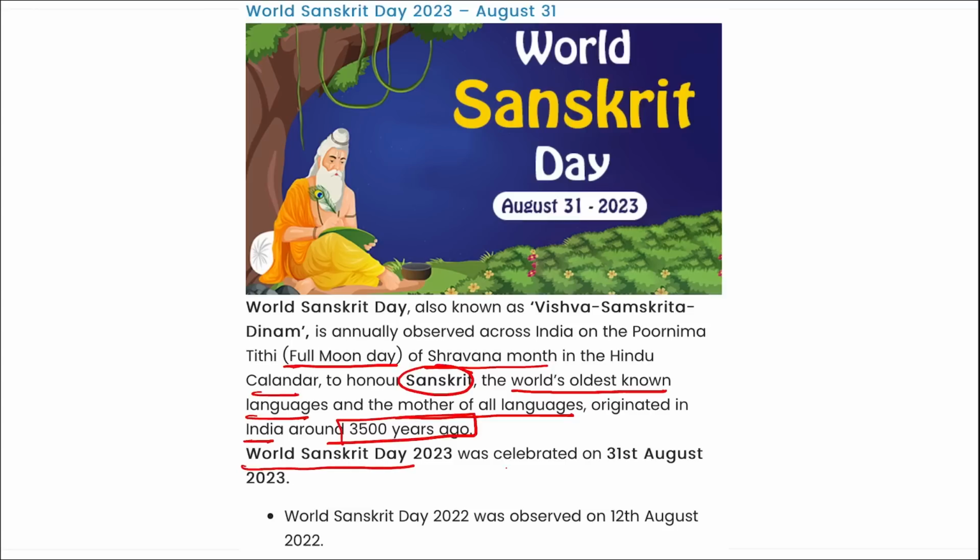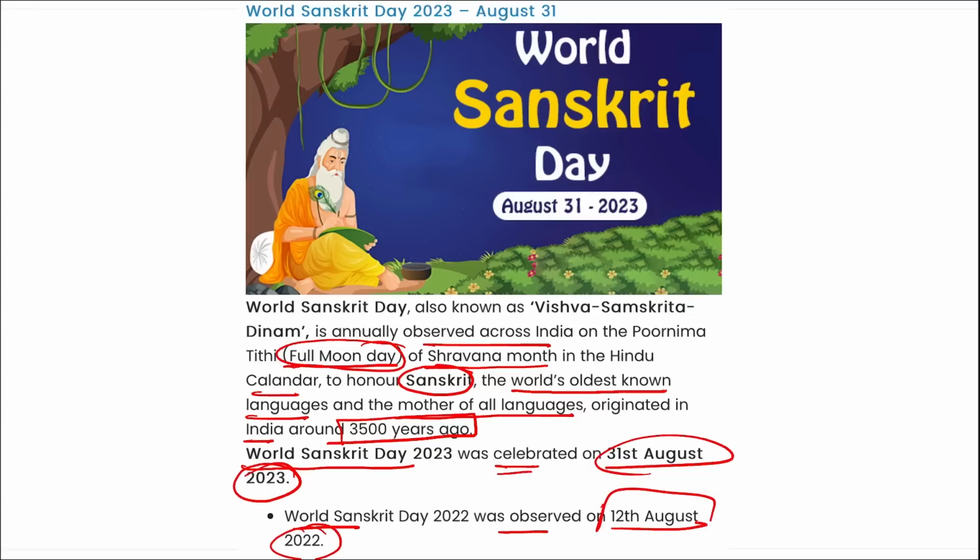This World Sanskrit Day was celebrated on 31st of August 2023, and World Sanskrit Day was observed on 12th of August in 2022. Correct? So remember, this day is observed on the full moon day of the Shravana month, so it keeps on changing. This year in 2023 it was on 31st of August, and in 2022 it was on 12th of August. Correct? The first ever World Sanskrit Day was observed in 1969.